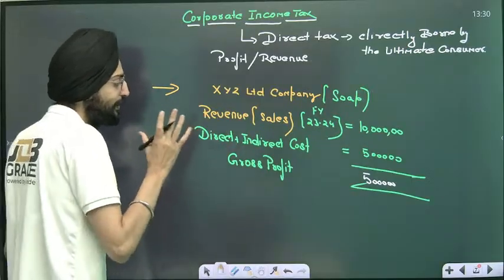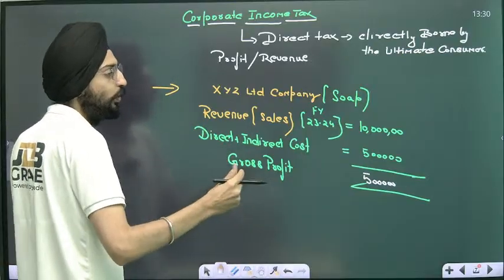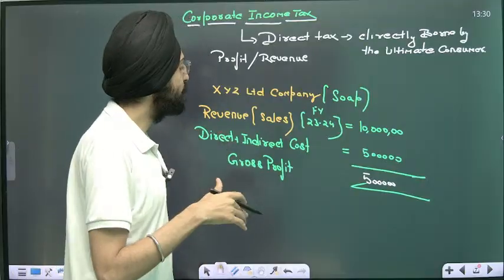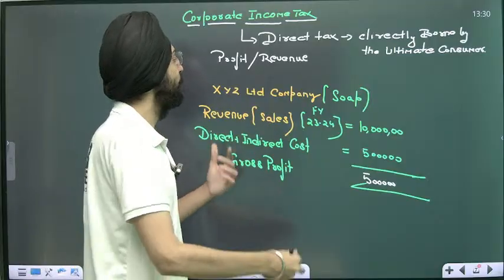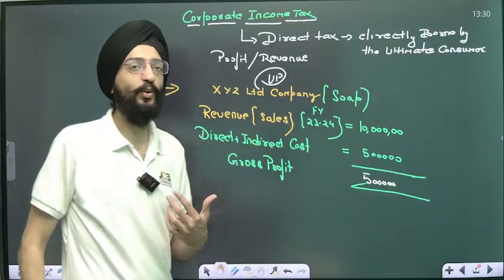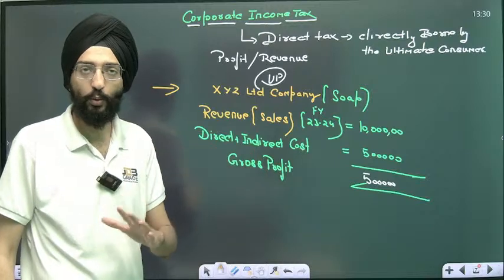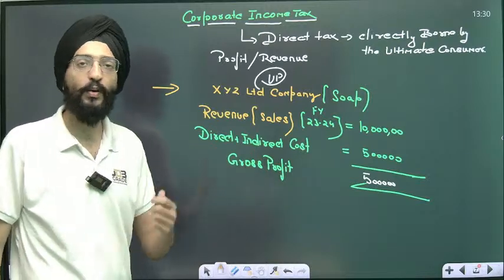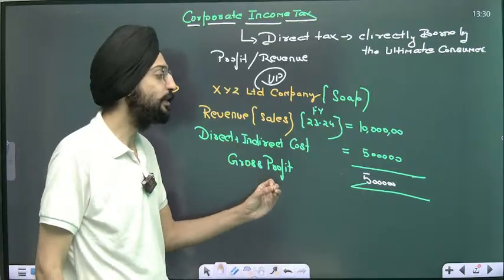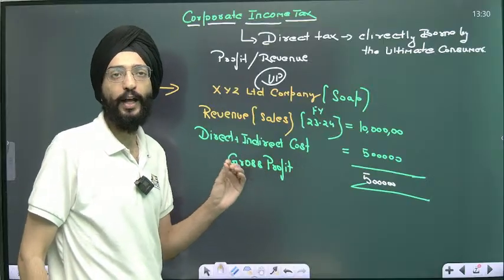But this is not a complete profit. This is only a gross profit. When you talk about gross and net in economics, gross is simply not exactly what you take home. So, for example, if a certain owner is there, a person called UP. UP is the owner of this company, and UP can't take this whole profit of 5 lakh home. You know why? Because he has to pay a certain amount of taxation on this. There will be some taxation levied on this gross profit. That's how the system runs.